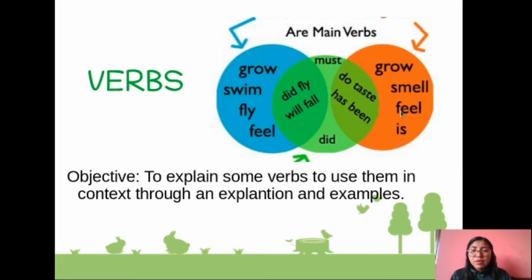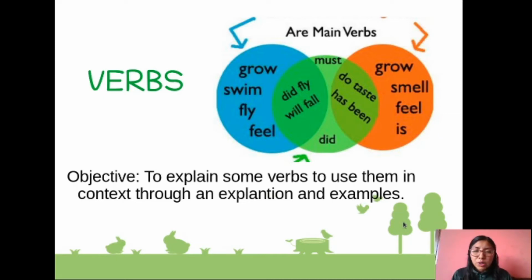As I said before, today we are going to review a new topic that is called verbs. And what is the objective for today? To explain some verbs, to use them in context through an explanation and examples. Okay, so today we are going to check some verbs. But at the beginning, do you know what a verb is? And do you know when you have to use it? That's right. So today we are going to review that in order to understand better, okay?